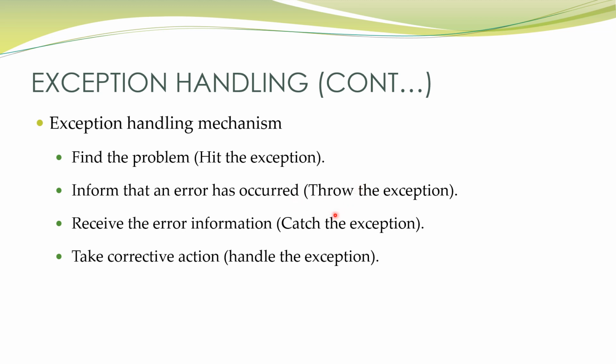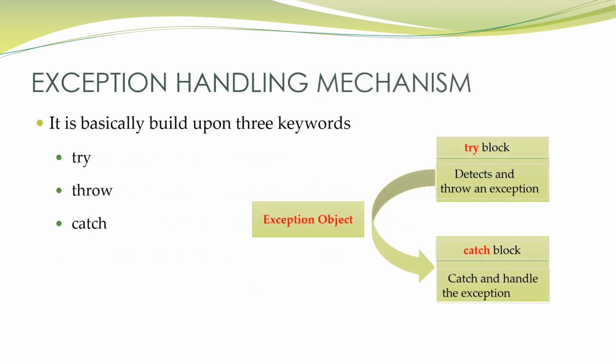Then if someone is throwing, we should catch. One is throwing the ball, then the other person should be there to catch the ball, right? So catching is receiving the error information. Then after catching, we should be able to hold that ball, that is handling the exception, that is taking the correct action. Right. So actually these are the three keywords which I explained in my previous slide, that is try, throw and catch. Got it? These three words are used in exception handling.